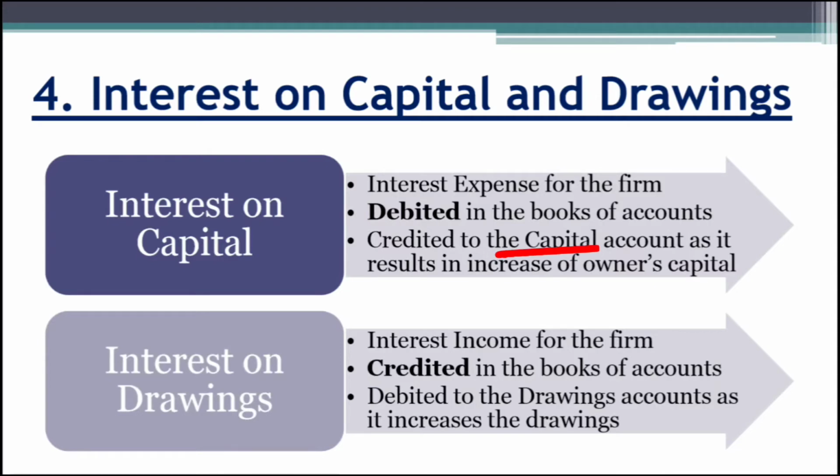Now again, owner also withdraws some amount from the business. Now we shall also charge him for the interest from the same. So interest on drawing is charged from the owner. That is, interest on drawings is income for the business. So we credit the interest on drawings account and debit it with the drawings account, as we adjust it with the drawings account only. Let's see this with the help of an example.